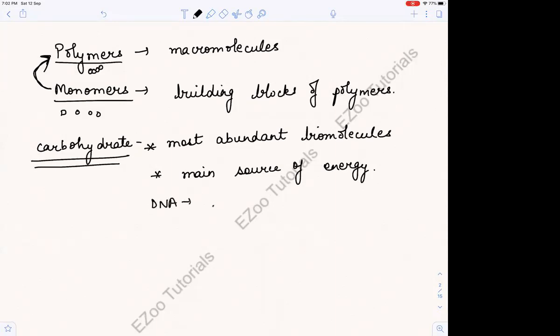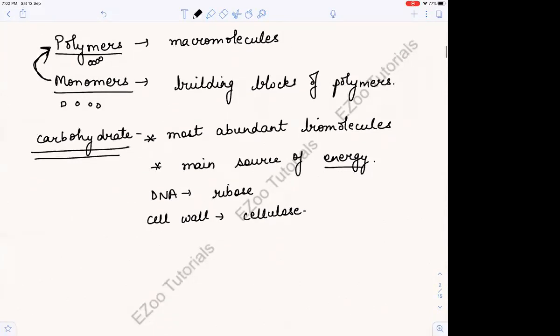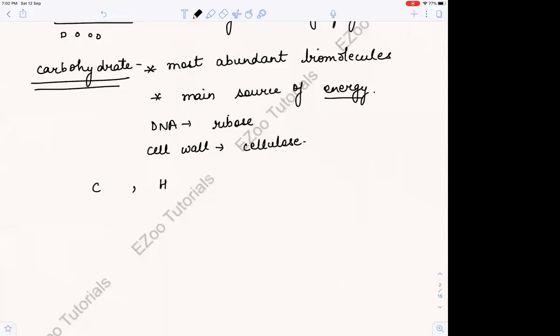Which is a carbohydrate. What is the cell wall made up of? Cellulose, which is again a carbohydrate, right? You know glucose. Glucose is the main source of energy in our body. It is made up of carbon, hydrogen and oxygen atoms in the 1:2:1 molar ratio, right?